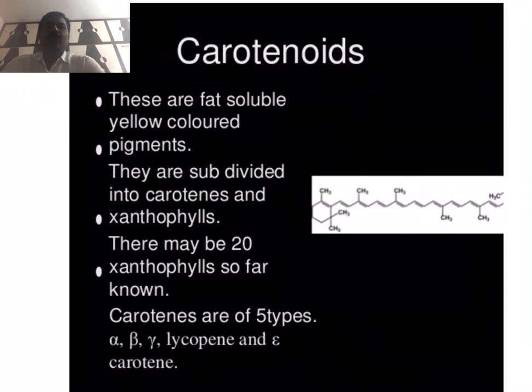So carotenoids are divided into two groups: xanthophylls and carotenes. More than 20 types of xanthophylls are recorded in algae. Many xanthophylls found in higher plants, like lutein, violaxanthin and neoxanthin, are also found in members of Chlorophyceae and Phaeophyceae.